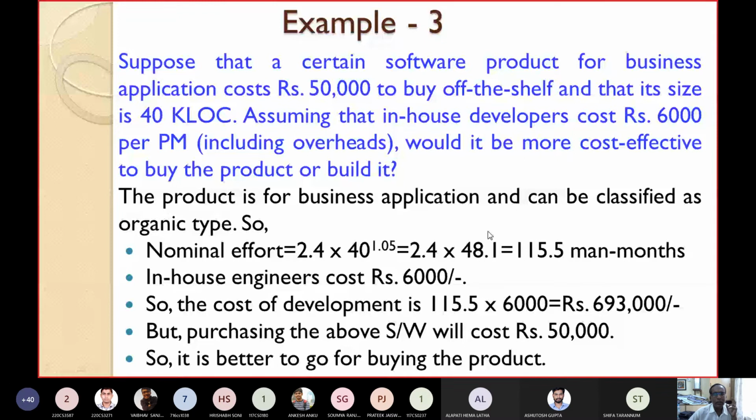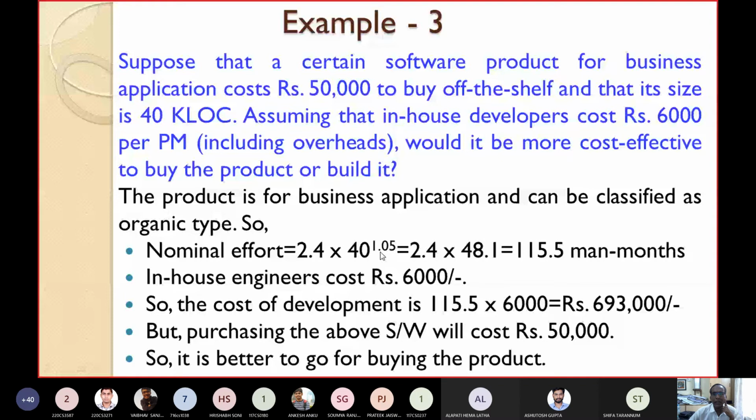So what will be the nominal effort? Again the value of C is 2.4 and K is 1.05 for organic products. So nominal effort is equal to 2.4 into 40 to the power 1.05. This is equal to 115.5 person months or man months. In-house engineers take 6,000 per month. How many man months are required? 115.5. So multiply 6,000 with 115.5, coming to 6,93,000.